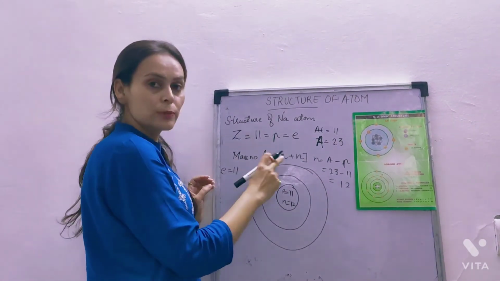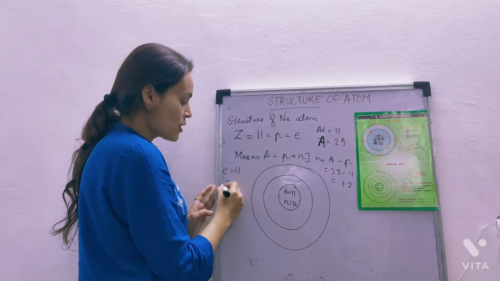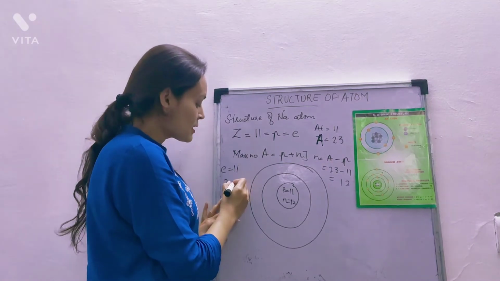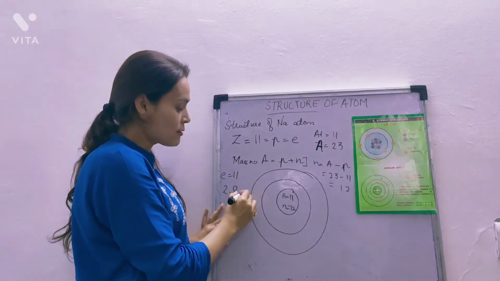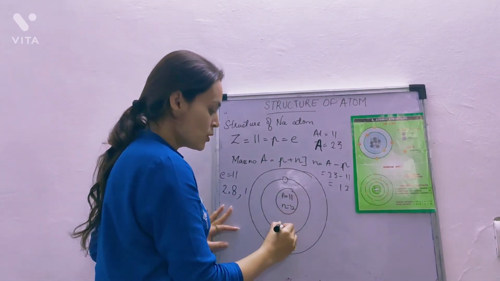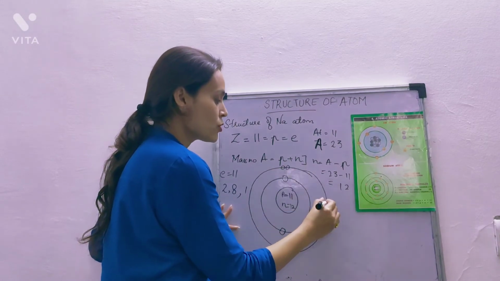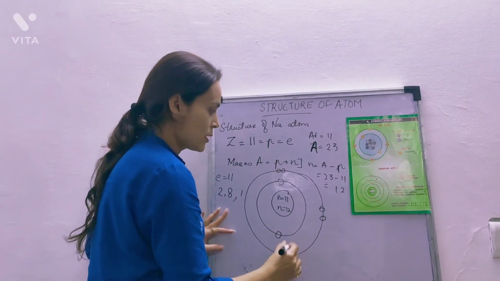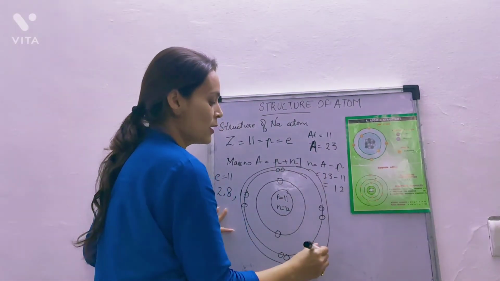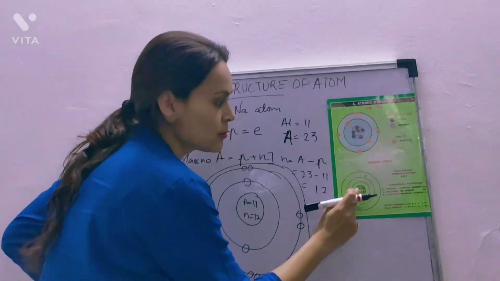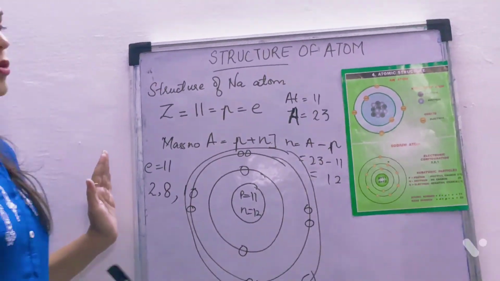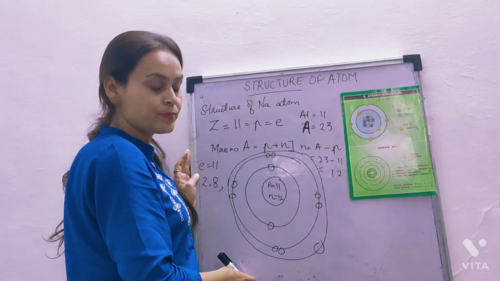Now how many electrons do we have? 11. How to represent this in an electronic configuration? The first shell can have 2 electrons. The second shell, according to 2n square, can have 8 electrons. 8 plus 2 is 10, so only 1 is left. 2, 8, 1. So this is the arrangement of electrons. How to represent this? 2 electrons, then 8 electrons, 1, 2, 3, 4, 5, 6, 7, 8, and in the last shell there will be 1 electron. So this is the structure of the sodium atom.